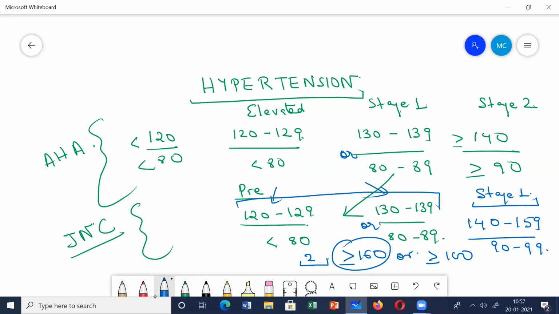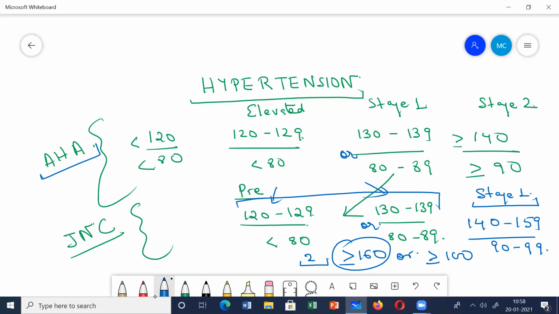Okay, then it will again come under stage 2. If any one of these criteria is fulfilled, it will come under stage 2 hypertension. So there is a little bit of difference between this AHA and this JNC guidelines, so just look into this. Okay, next let us come to the different types of hypertension.